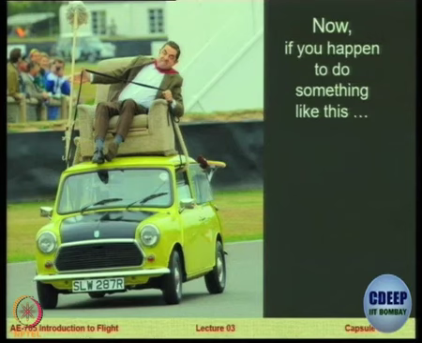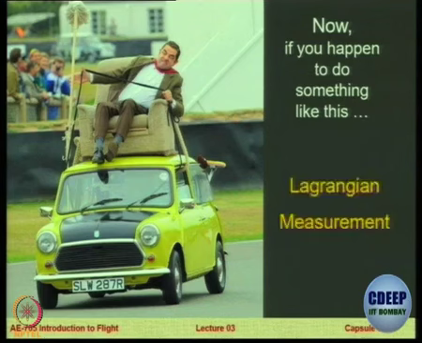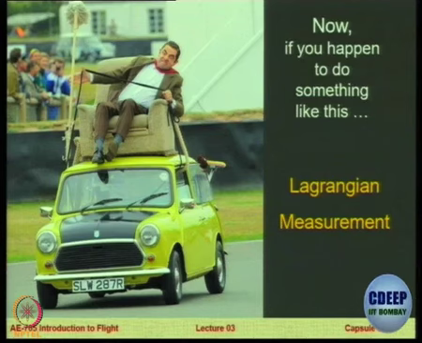Here, fortunately or unfortunately, there are no neighbors, but we have removed the neighbors and we are focusing on this particular car. So if you focus on one such vehicle in a moving traffic, this approach is called a Lagrangian approach. When your attention is focused on a particle that is moving, that is called a Lagrangian approach.